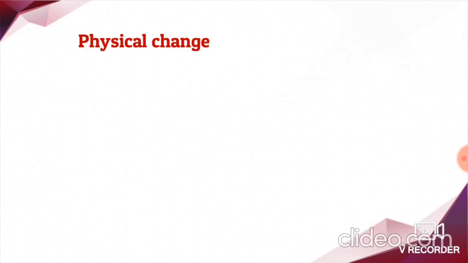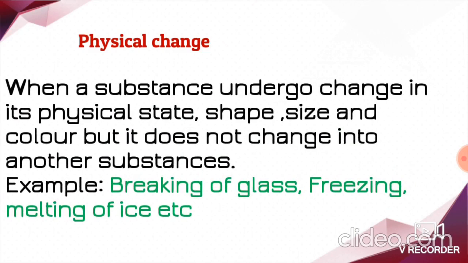Then what is physical change? When a substance undergoes change in its physical state, shape, size and color, but it does not change into another substance. What is physical change here? Substances undergo change in their physical state, means solid state is converted into liquid state and liquid state again converted into gaseous state. So change in physical state is also one of the physical changes. Change in shape, change in size and change in color. But you should note this point: it does not change into another substance.